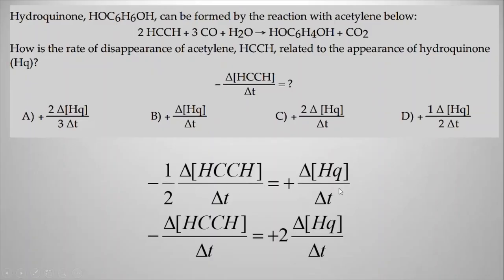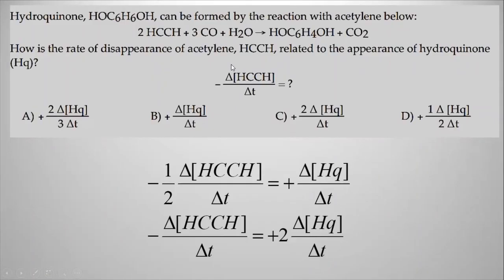So how are they related to each other? Get rid of that 1/2. How do you get rid of 1/2? Multiply the whole equation times 2. If you multiply the whole equation times 2, then the rate of disappearance of acetylene equals 2 times the rate of appearance of hydroquinone. So this is basically how they relate to each other.